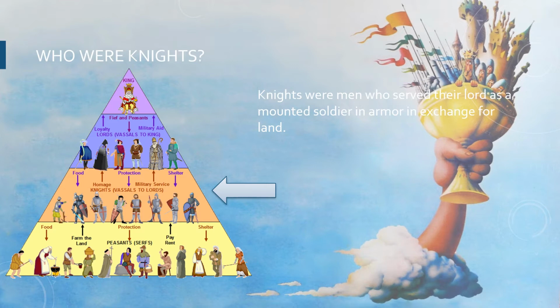We talked about the different types of people that fell into place during the feudal system. However, knights were different. A duke, count, or baron were born into their feudal class based on their parents. A knight typically wasn't born into his own feudal class and must earn his title.